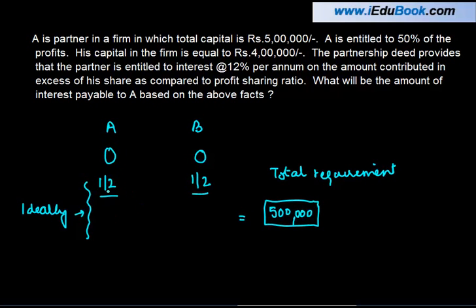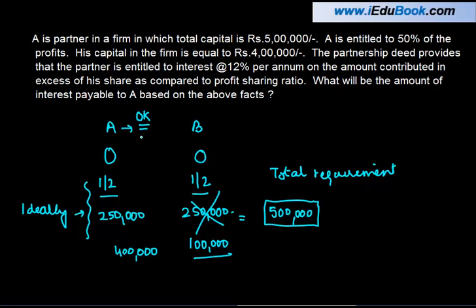right? So A should contribute half of 5 lakh, which is 250,000, and B should also contribute half of 5 lakh, which is 250,000. But for some reason, let's say B says, I'm sorry, I don't have 250, but I can contribute 1 lakh, right? And he tells A, can you contribute the balance 4 lakh, right? A says, okay, I'll do this, but whatever is the excess capital that I am contributing, in excess of what I am legally supposed to do or ideally supposed to do, I will charge interest on that,